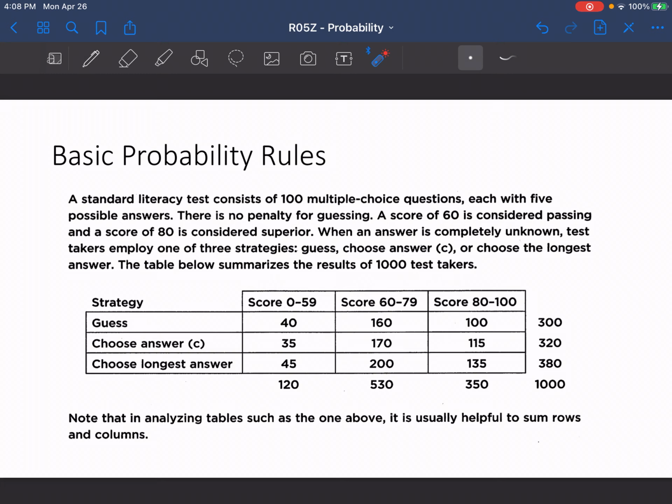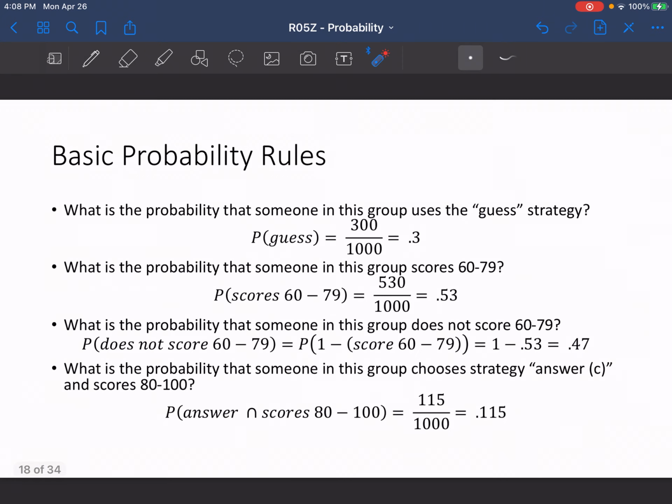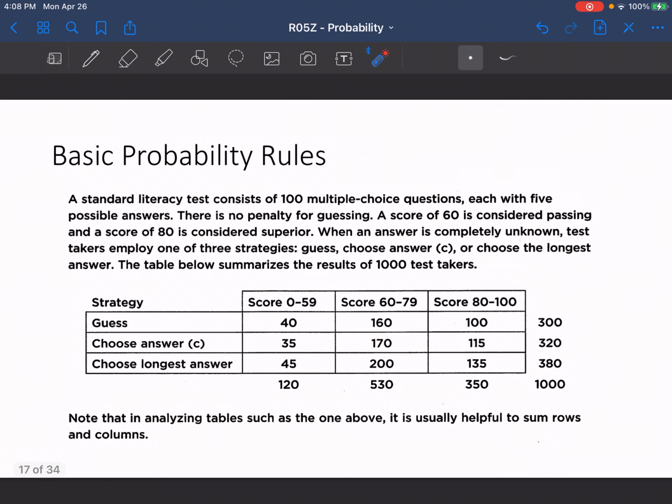Note that in analyzing tables such as the one above, it is usually helpful to sum the rows and columns, and so that's what they've included for us here in this case. But if you're only given the table, it might be a good idea just on your own to sum all those rows and columns.